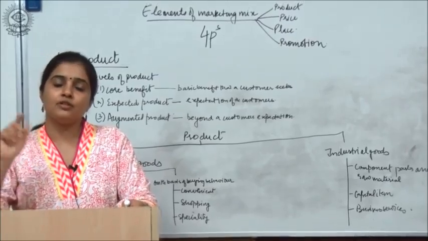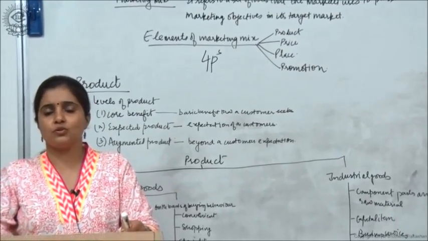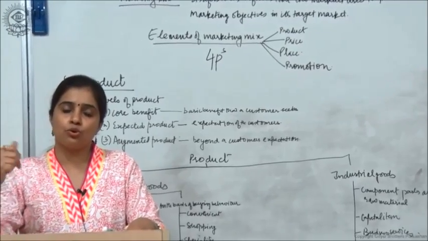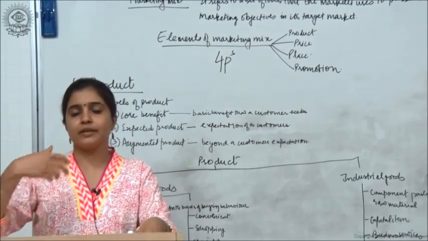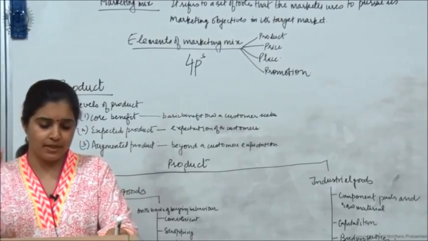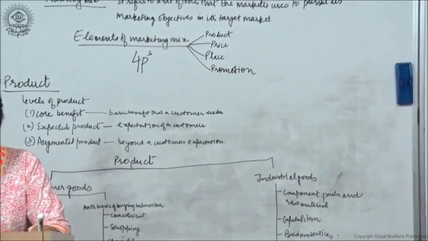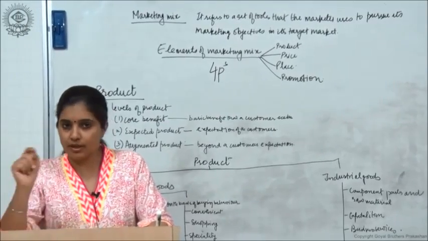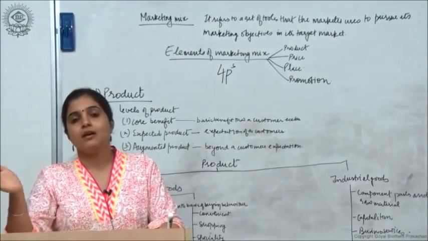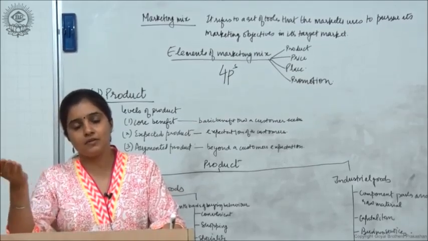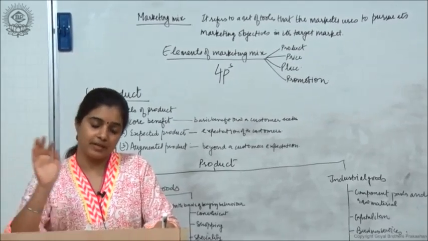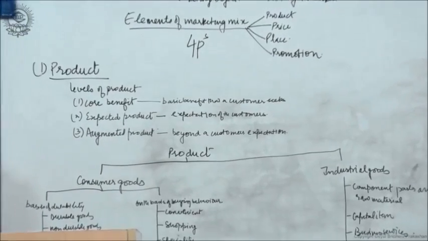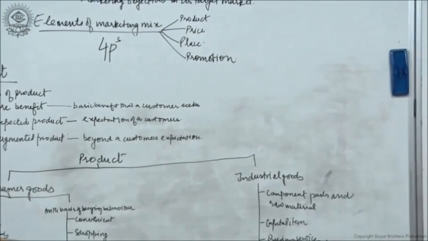Non-durable products are those which, once bought, are over after 2-3 or maybe 5-6 uses, like toothpaste, your soap and your detergent. You use it, you consume it, and it's over. Clear? And normally they are not very highly priced. Then we talk about services. Services are your intangible product, something you cannot touch, feel or see, but it exists. Examples would be your banking service, insurance service, transportation, etc. So these were on the basis of durability: durable products, non-durable products and services.